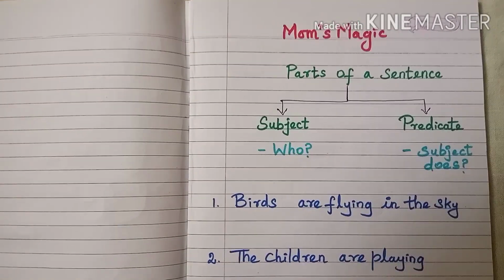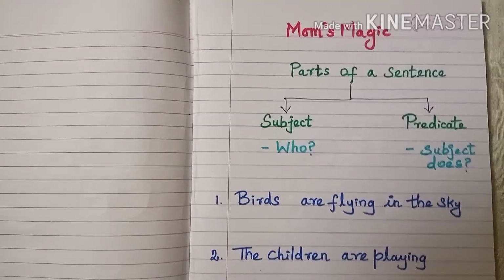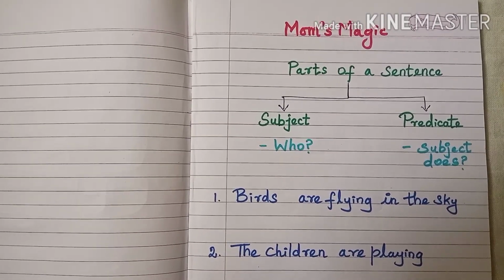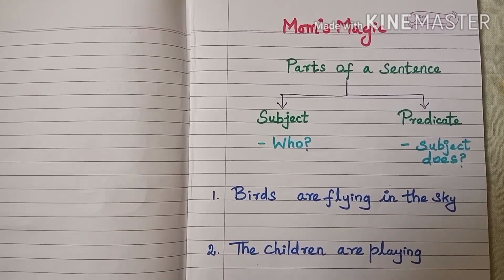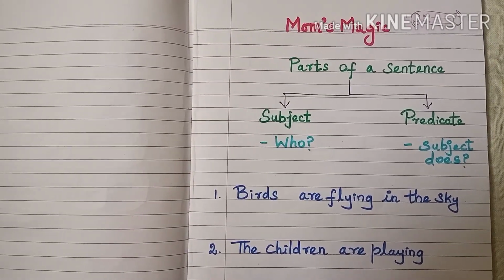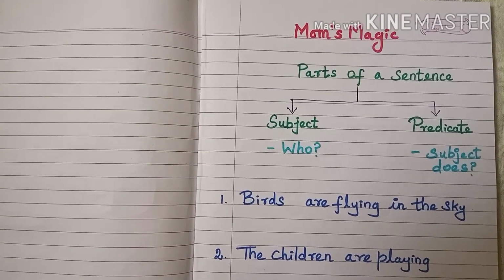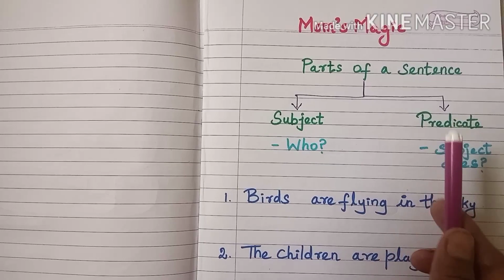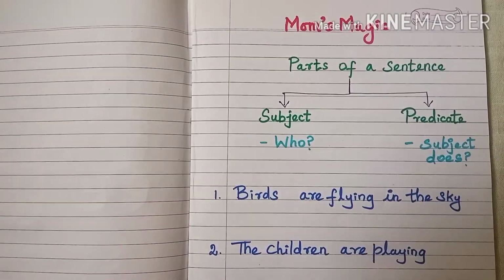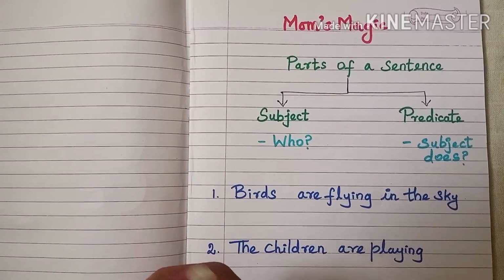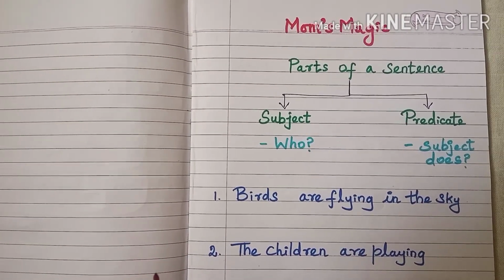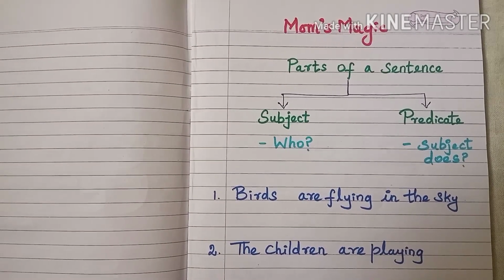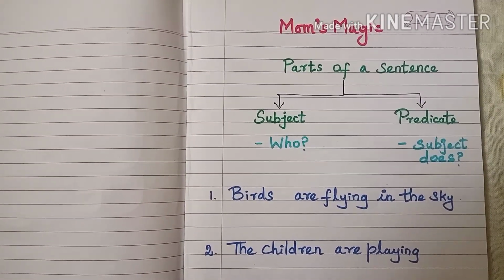Today we shall see about parts of a sentence. What is a sentence? A group of words that combine together and form a sentence. In a sentence, there are two main parts. What are they? One is subject, next one is predicate. What is a subject? In a sentence, who is performing the action is called subject.